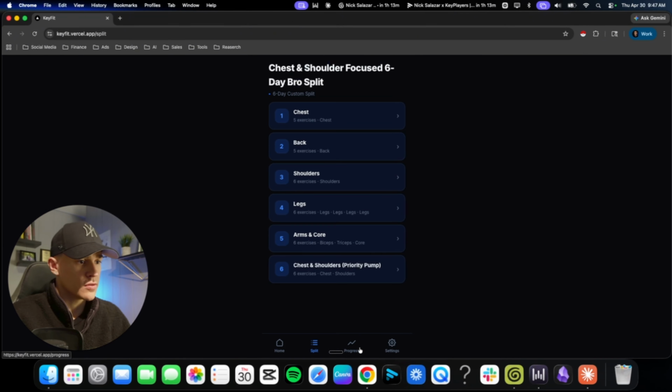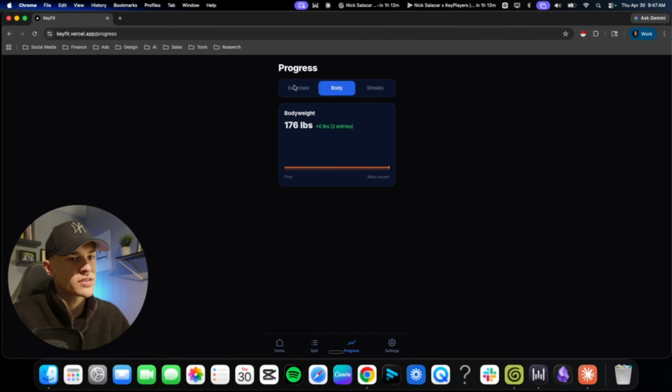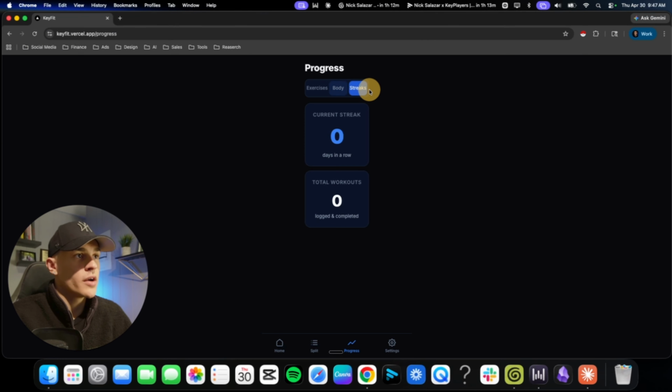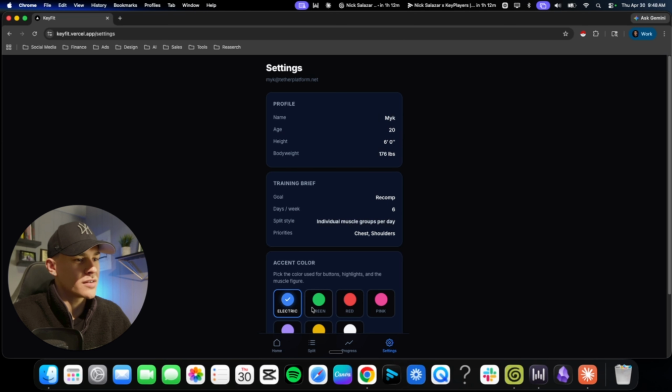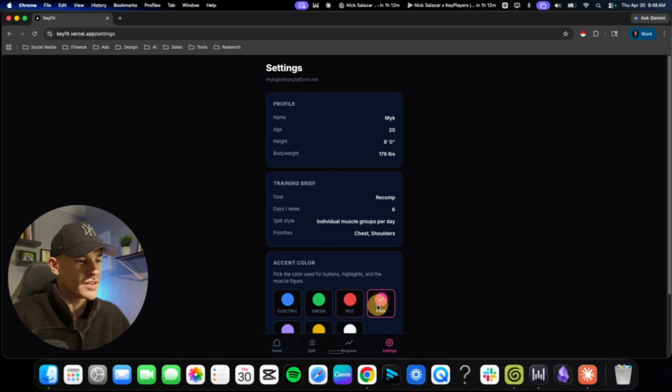And then there's also a little progress tab that I actually made automatically. I didn't make this, but I guess it says finish a workout with tracking and lifts. So it's actually showing you progress over time. I'm assuming it's gonna be a graph. Body weight, streaks, and then in the settings tab, I also added a little feature, I guess, if you want to change the color of what the UI actually looks like, so it's more personable. I don't know. I just wanted to add something fun, so I added that. You can make it pink.